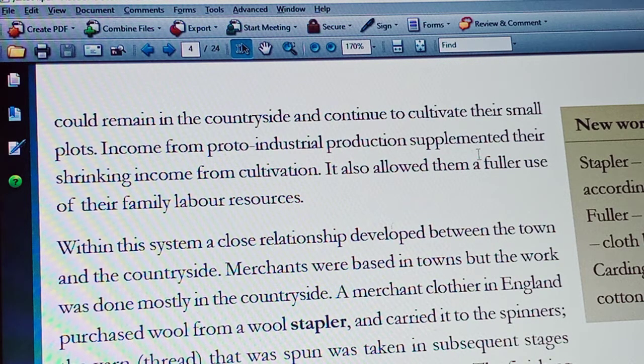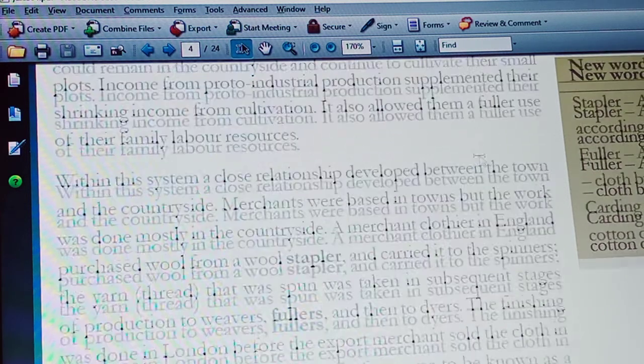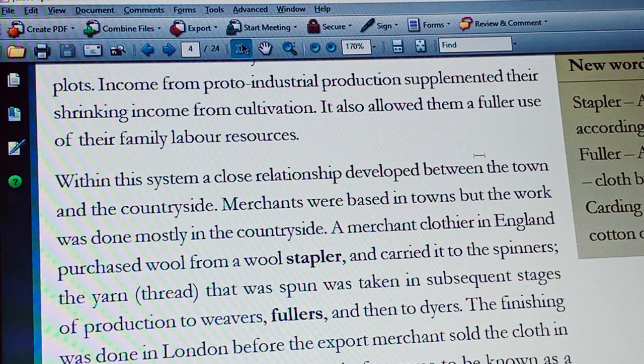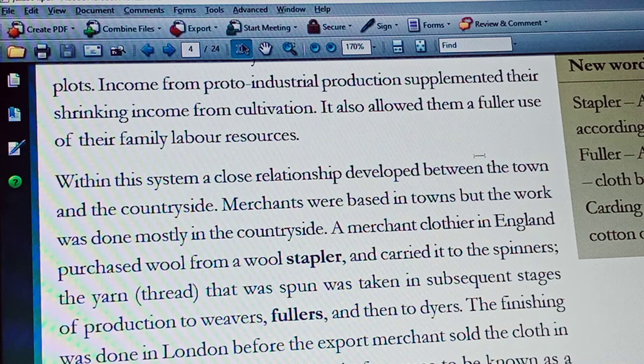So London in fact came to be known as a finishing center. Here it became a finishing center. Is it clear? Here merchants are giving work to artisans and small farmers. That work is divided into different stages. Each stage's work is done by some people, and then it is carried to another workshop by the merchant. That means work is done at different stages in villages.